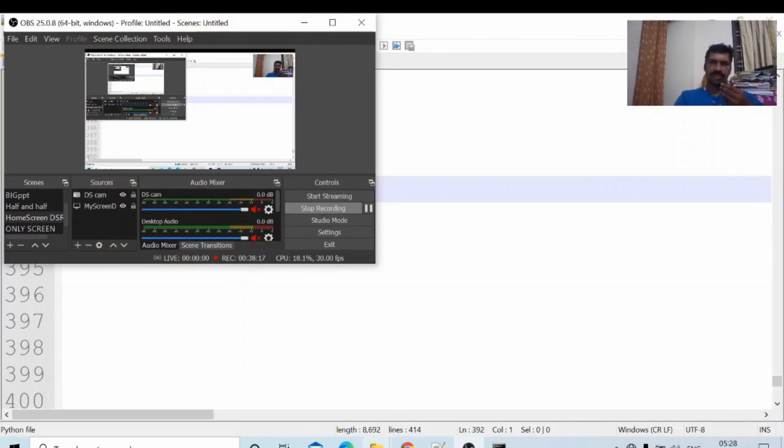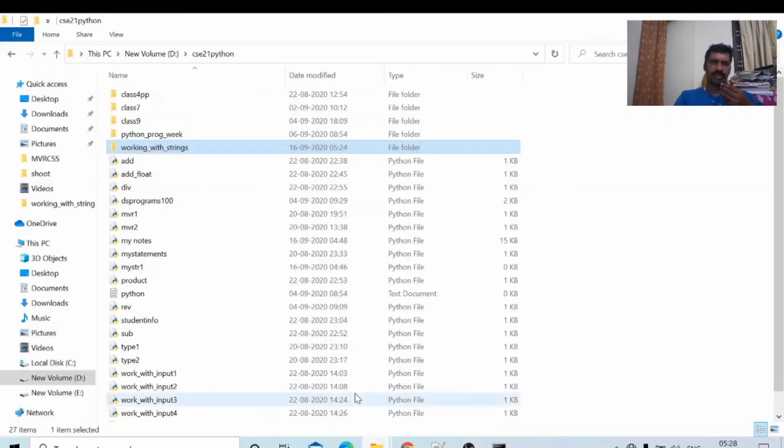Go visit the lab folder. Within the class only, I will give the link, the department folder link I have shared with you. Now I am uploading this folder. Whatever programs have been covered till now are available within this folder. CSC21 Python, same name only. See, in CSC21 Python, all of them are available.